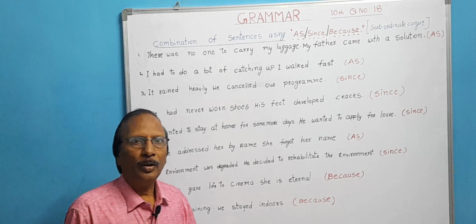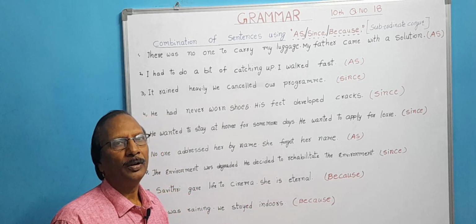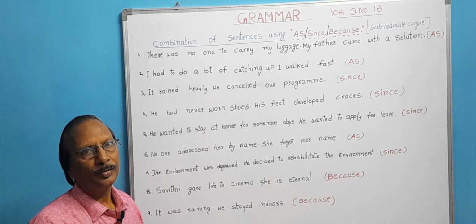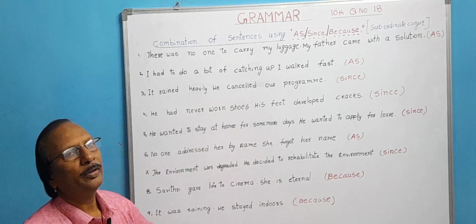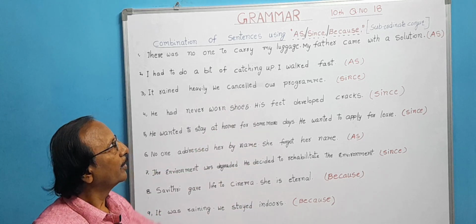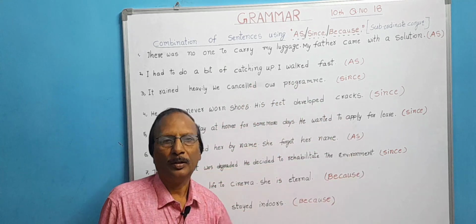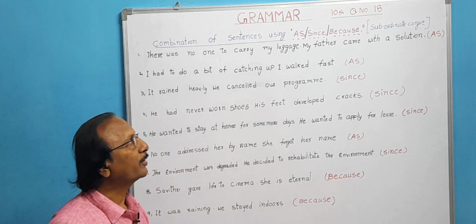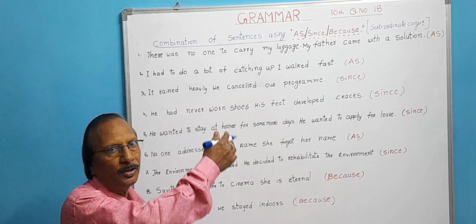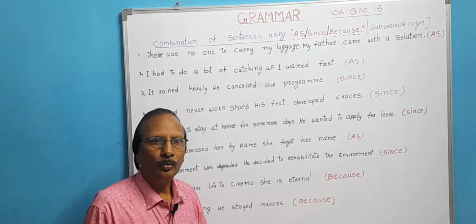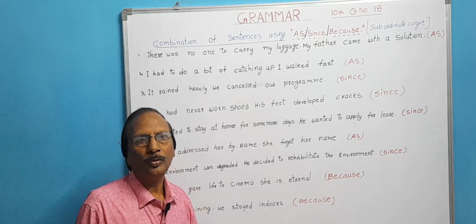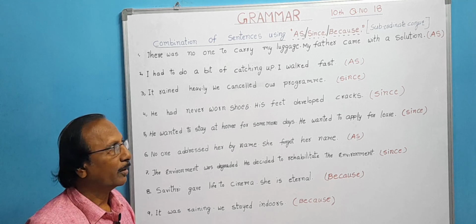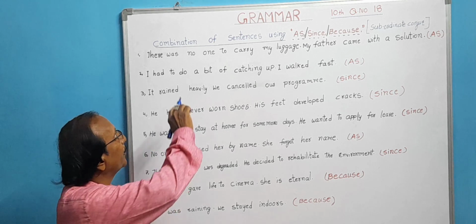Now, let us see the sentences, combination of sentences. In combination of sentences, we use subordinate conjunctions as, since, because. Using these subordinate conjunctions, we have to combine the sentences. In addition to these, there may be some other words which we have to use in combination of these sentences. We will discuss those sentences later on. Now, let us see this.